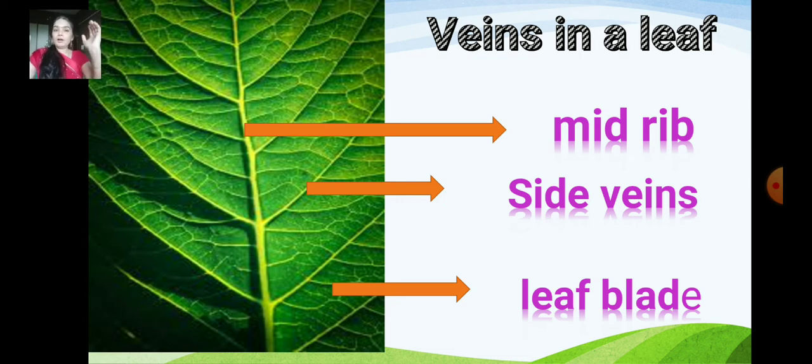In our body also blood is circulating. How does the blood circulate? Through the veins. If you want to do a blood test, what does the doctor do? From the veins he removes the blood. Same like this, the leaf also has a lot of veins through which water passes. The water is passed through the leaves.